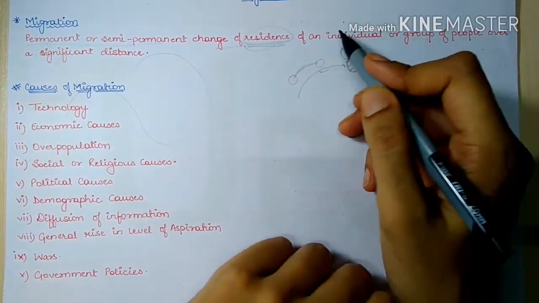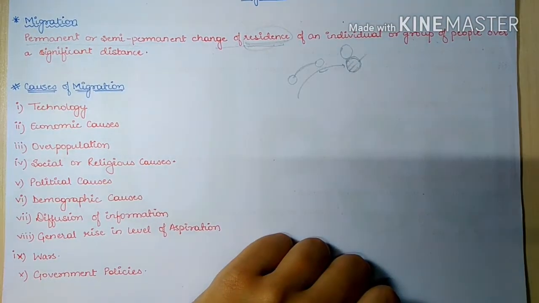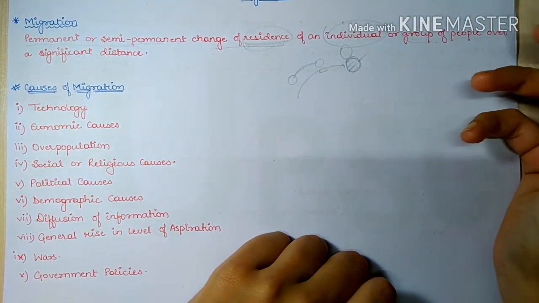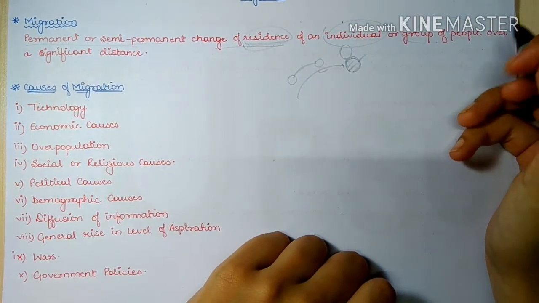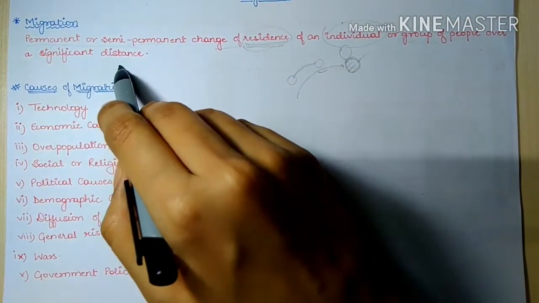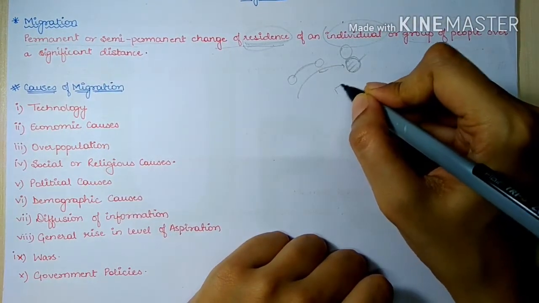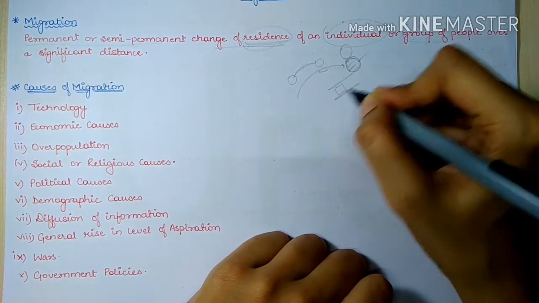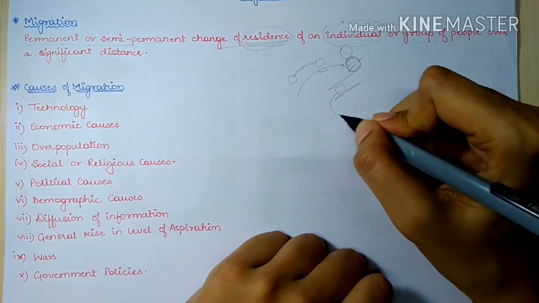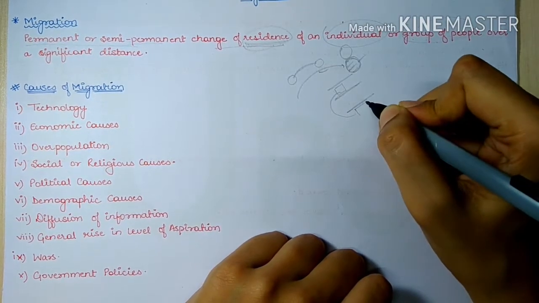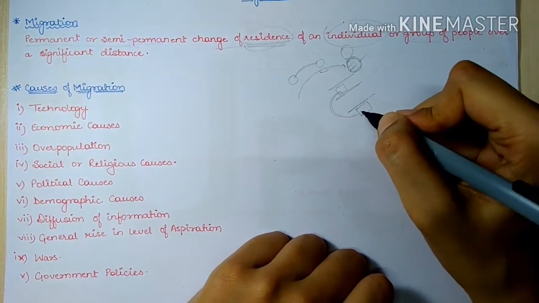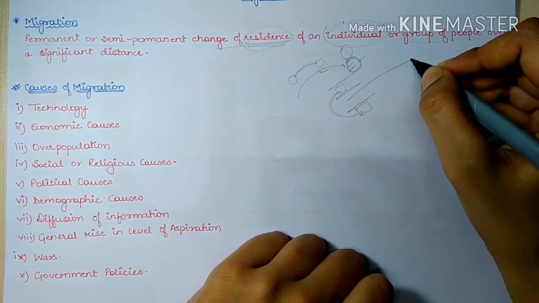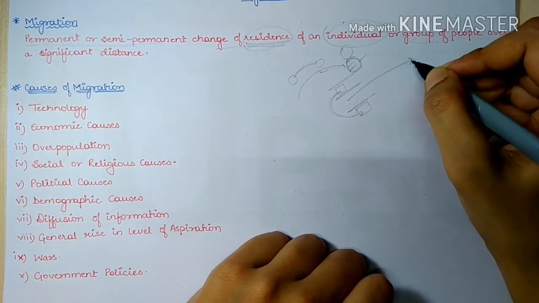Now migration can be of both an individual as well as a group of people. Either an individual can migrate or a group of people can migrate in masses, over a significant distance. Now it is not like I am residing in this colony and I have shifted my location to the third lane. This is not known as migration. In migration you require a significant distance.